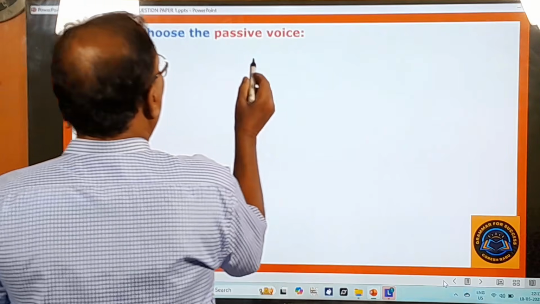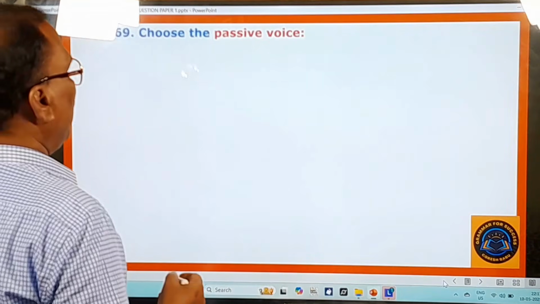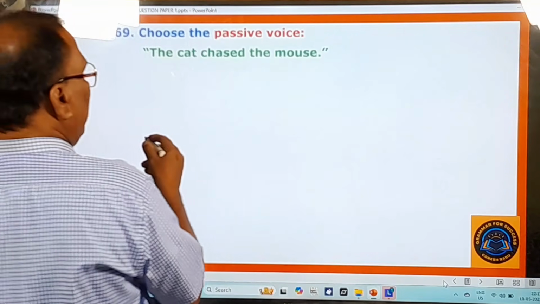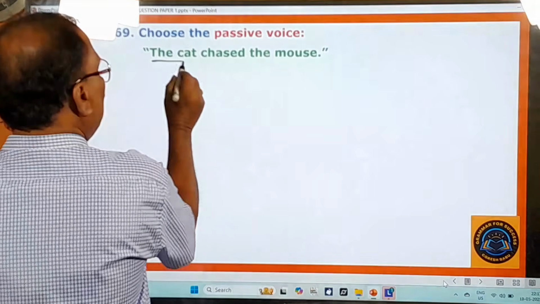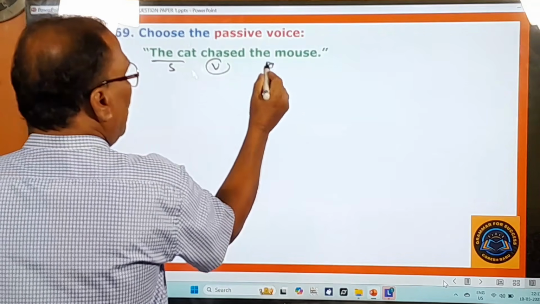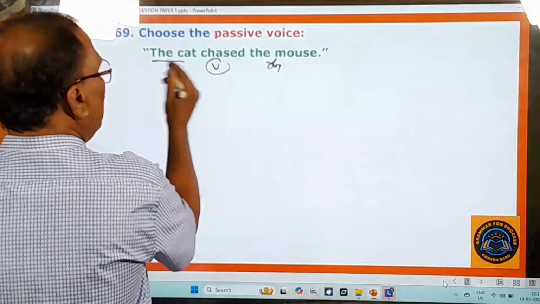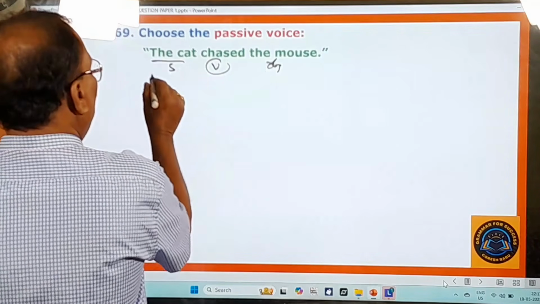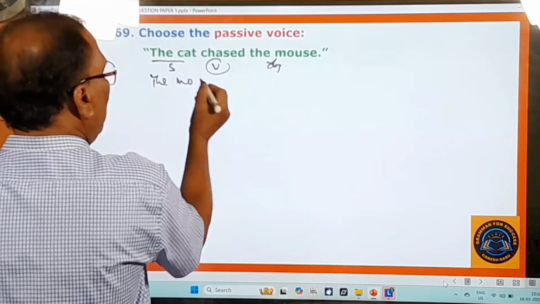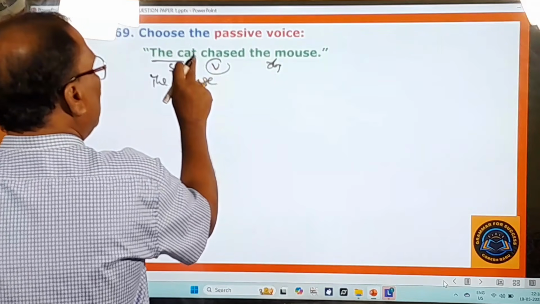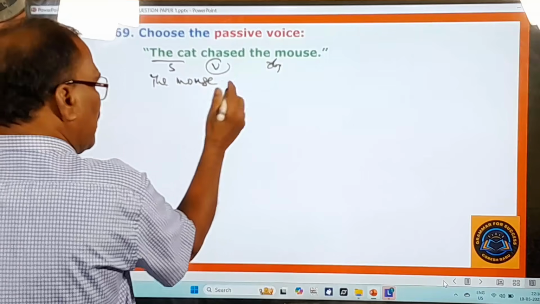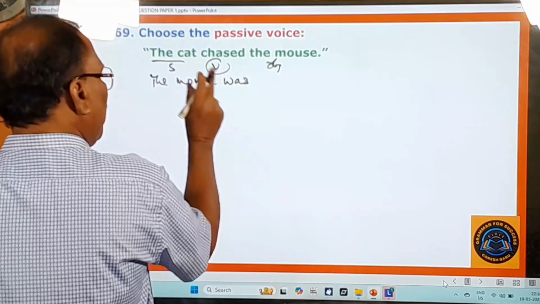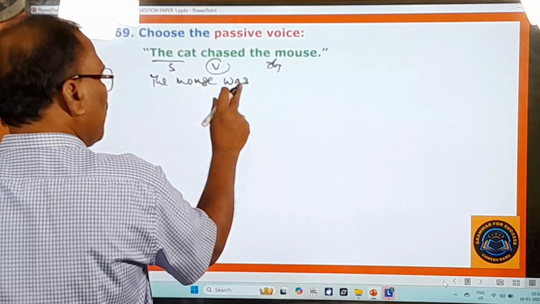And now you move on to other questions. 69th question. Choose the passive voice. Some active voice sentence is given. You have to change it into passive voice. The cat chased the mouse. So this is the subject, this is the verb, this is the object. And you can easily change it into the passive voice. So, the mouse. You must bring the object to the front position. This is the simple past tense. When you change the simple past into passive voice, was or were should be used. If the object is singular, what is that? Was should be used.